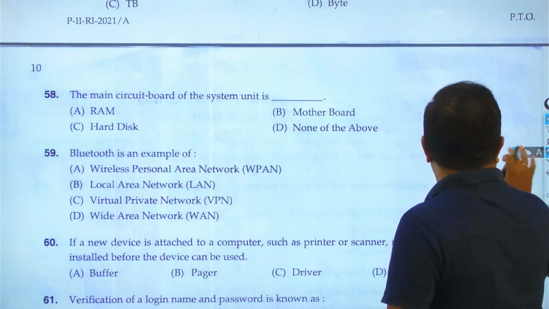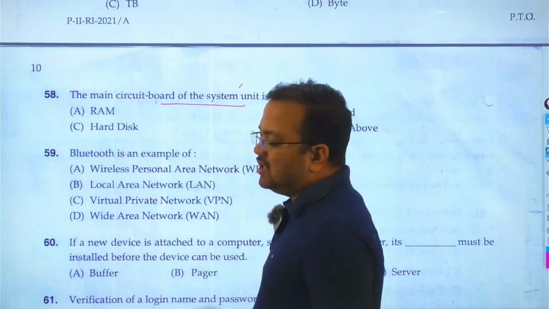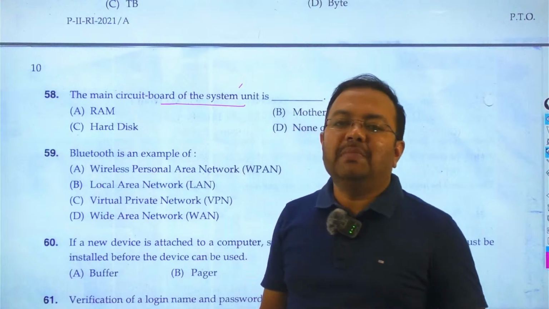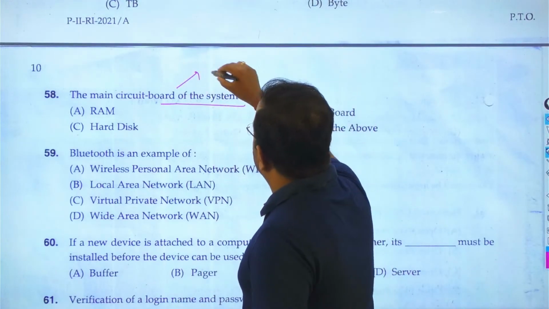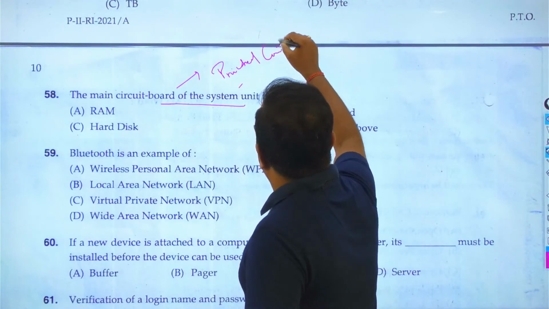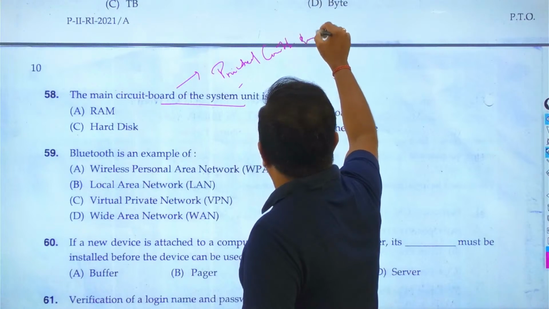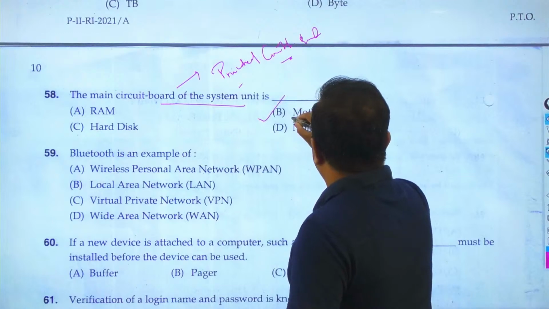Then goes to question number 58. The main circuit board of the system. So in computer system, it has asked about the main circuit board. The main circuit board technically known as printed circuit board. And this printed circuit board specifically known as option B, motherboard.